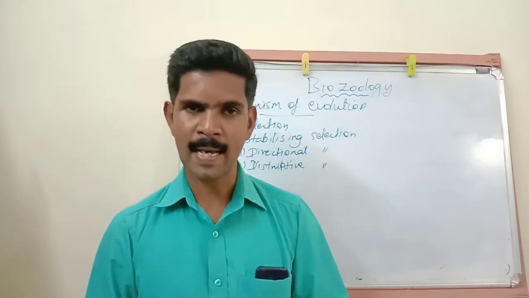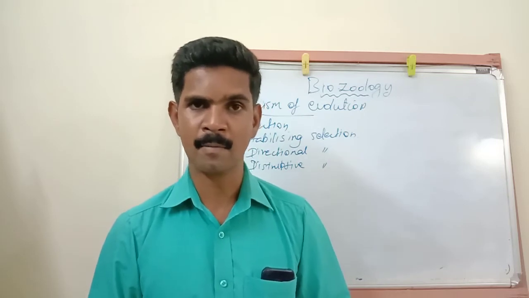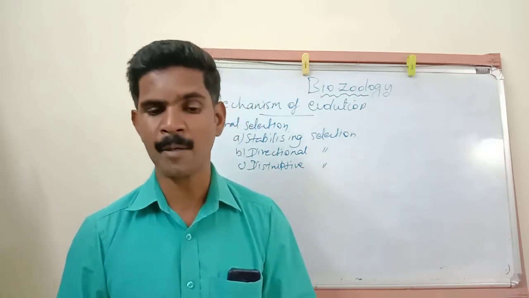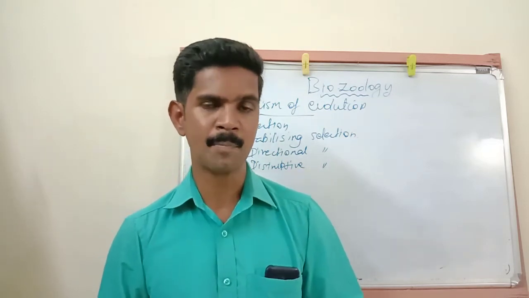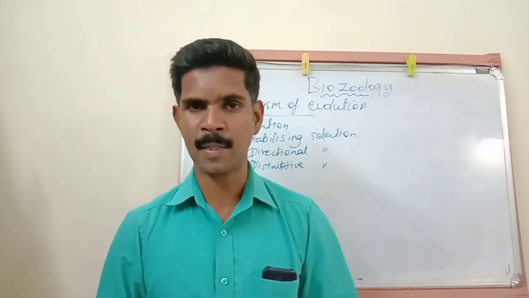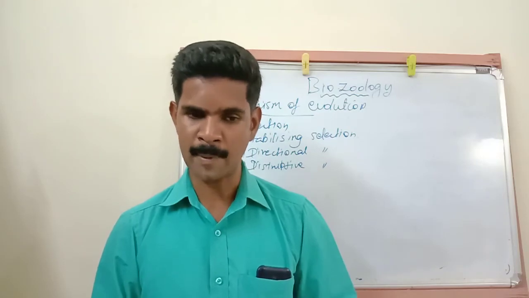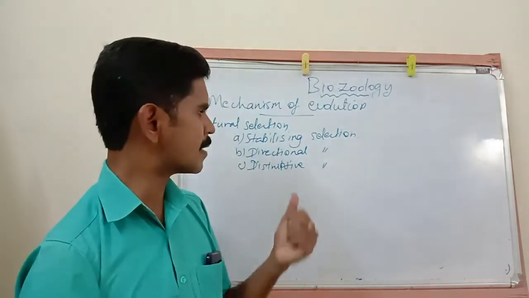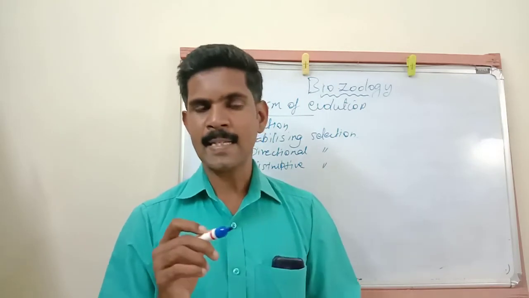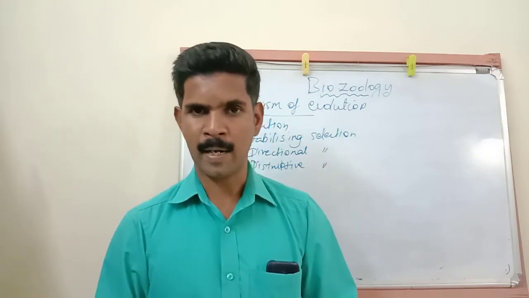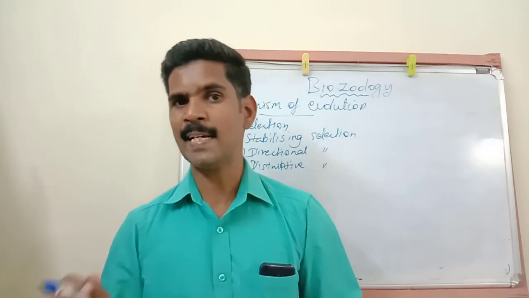This is a rare selection, and this selection produces different types of species. More different species. This selection produces more different species. More different species. And here, an example for this disruptive selection is the beak size of Darwin finch birds in relation to seed size.